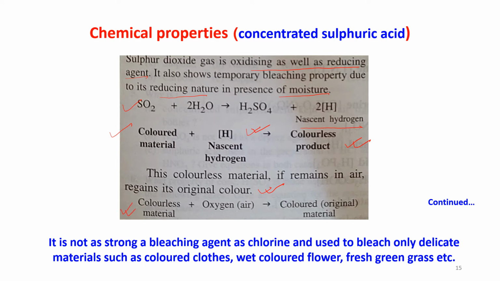So colorless material plus oxygen from the air, oxidation will take place, and the original colored material will form. It is not a strong bleaching agent like chlorine and is used to bleach only delicate materials such as colored clothes, wet colored flowers, fresh green grass, etc. Okay.